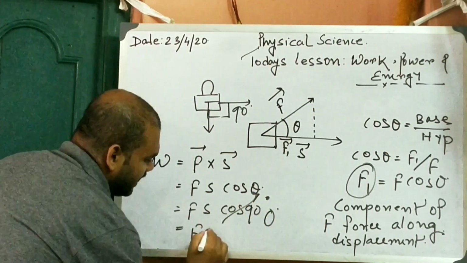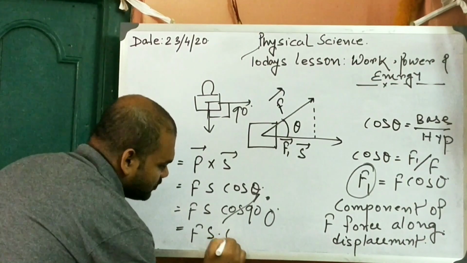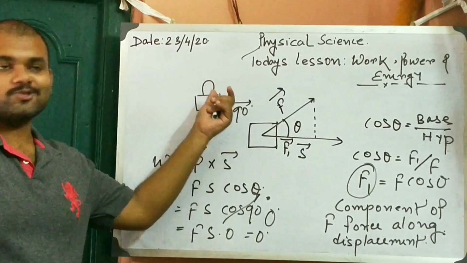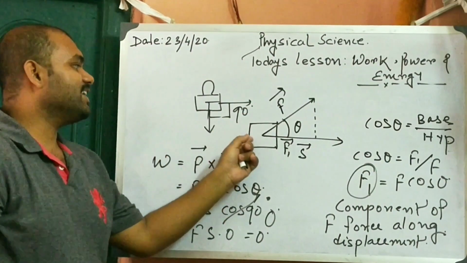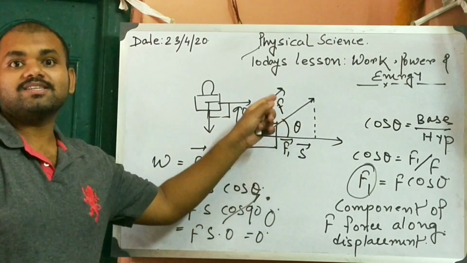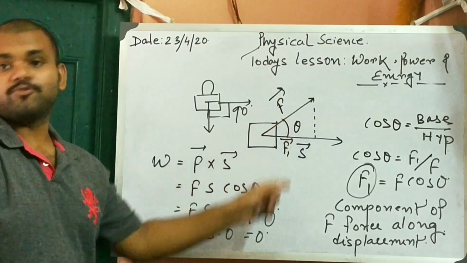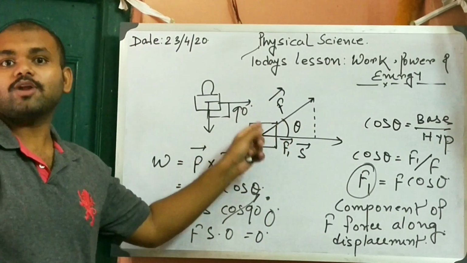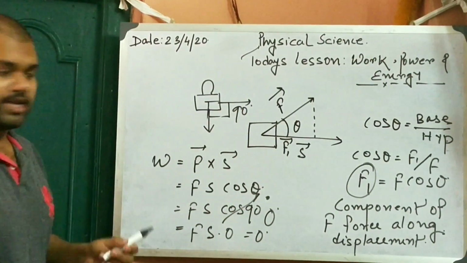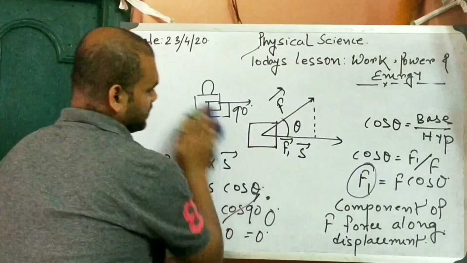So F S into 0 will be 0. So a no work force is a force acting on a particular body where the displacement is perpendicular to the force.